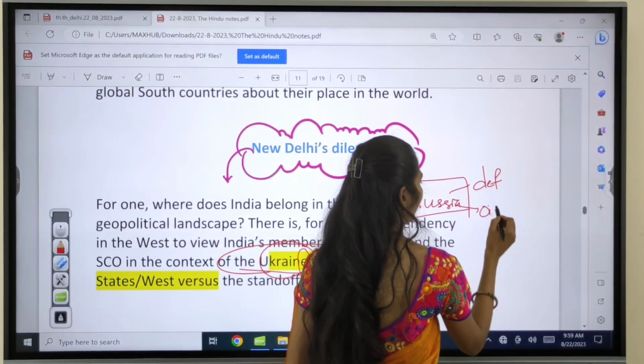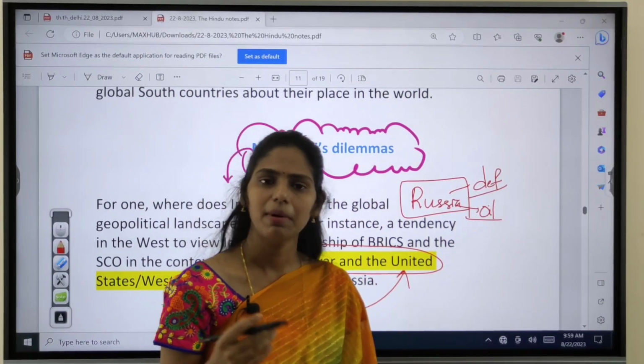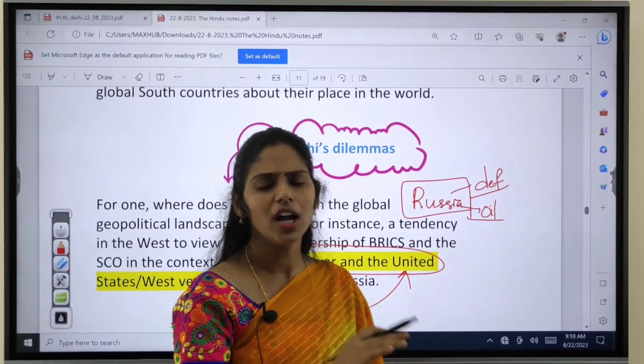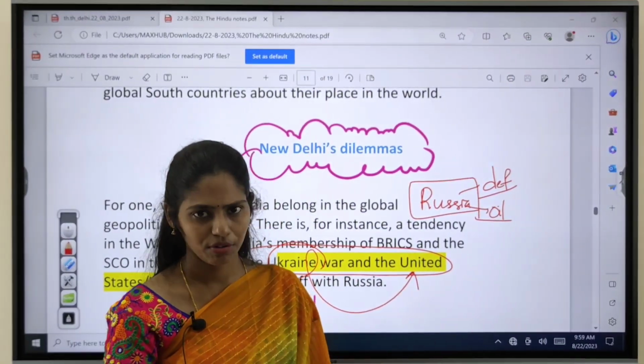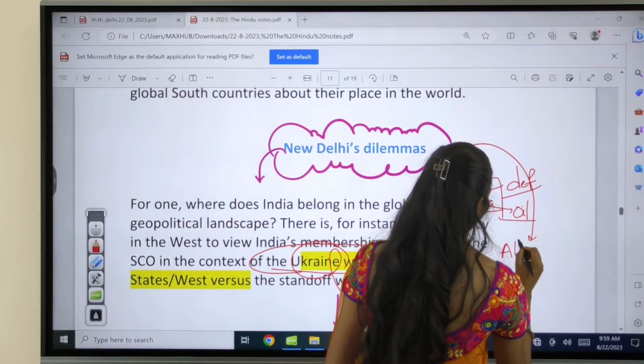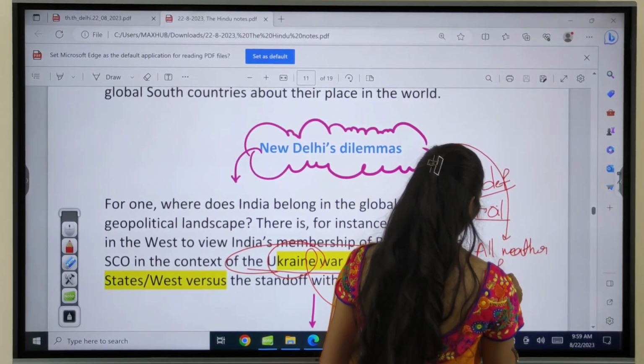We are getting oil at a very discounted price. And Russia is supporting India for permanent membership of the United Nations Security Council. So for all these things India gets support from Russia, and I can say Russia is an all-weather friend for India.